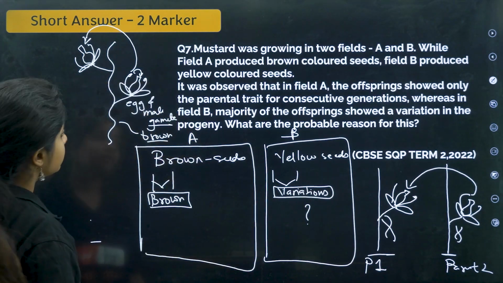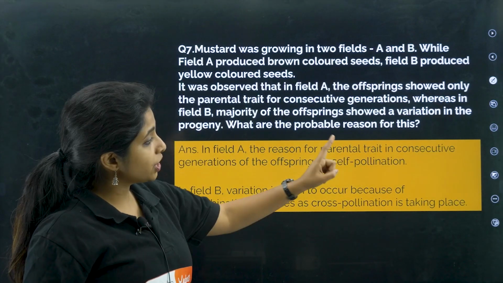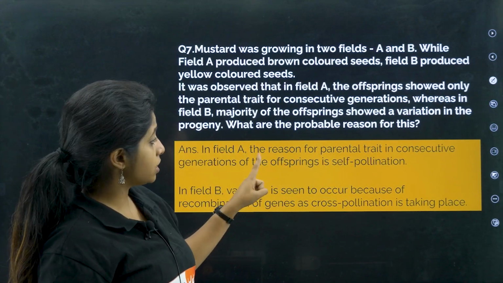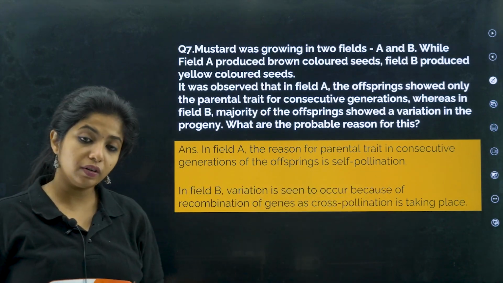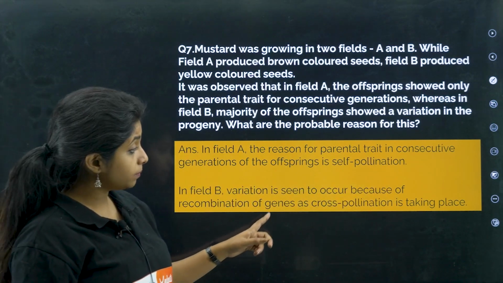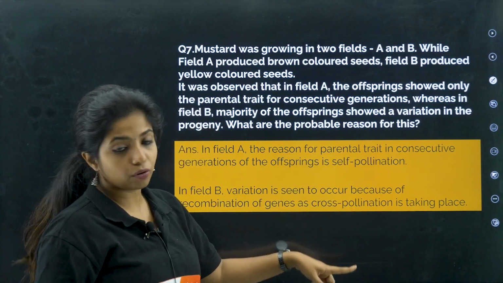So how can you explain this in the form of an answer? We can write like this. In field A, the reason for parental traits in consecutive generations of the offspring is self-pollination. In field B, variation is seen to occur because of recombination of genes during cross-pollination.